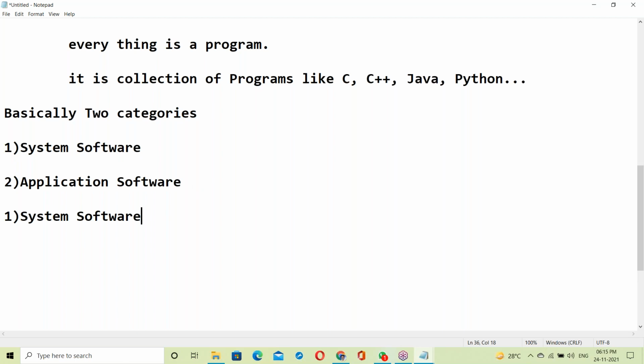So first of all, what is system software? System software interacts with hardware components.